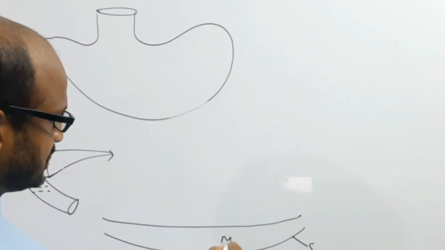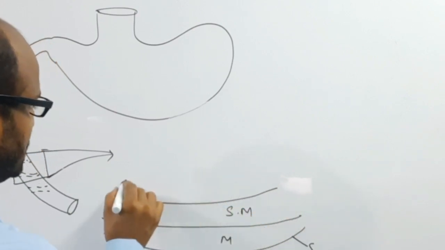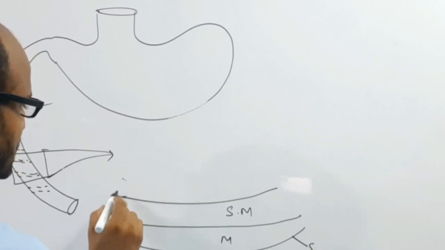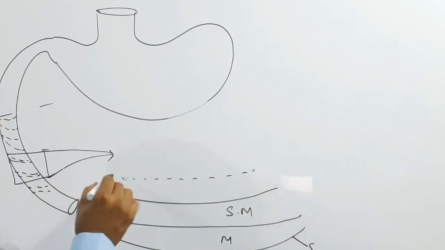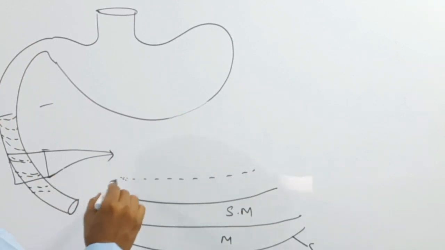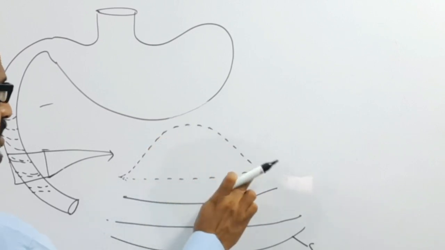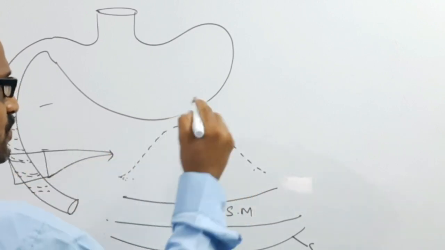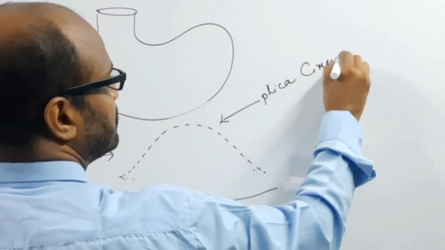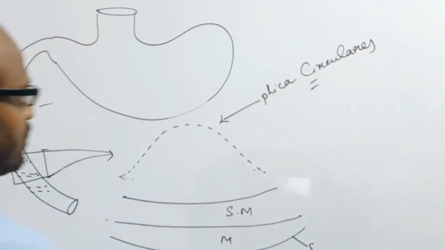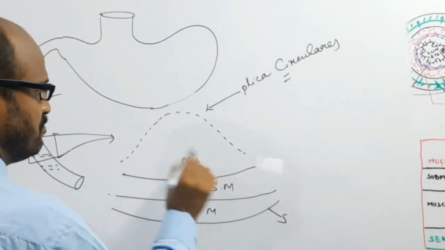Inner to serosa is the muscularis layer, then the submucosa, and inner to submucosa the mucosal layer. The mucosal layer forms this type of elevated structure or fold, known as the plica circularis.